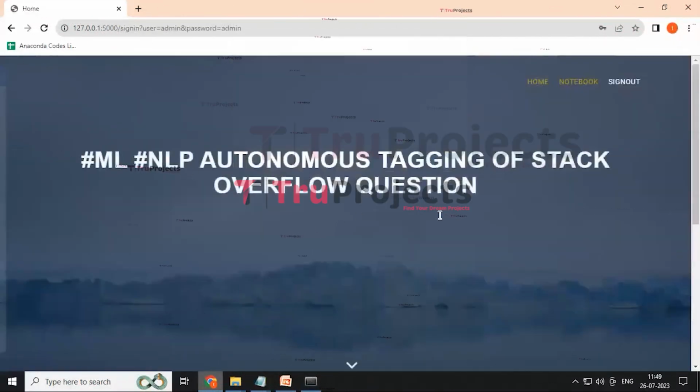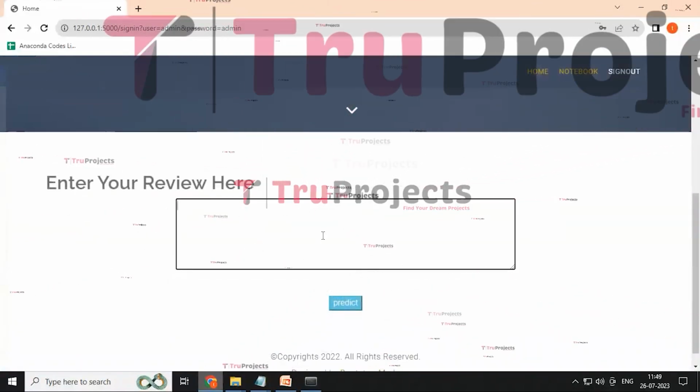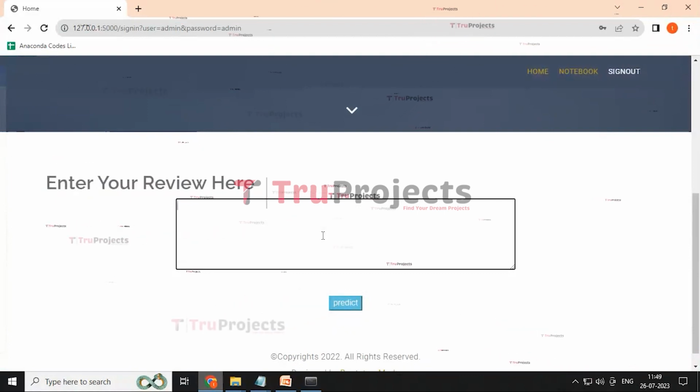Here we are redirected to the index page containing a dialog box where we need to enter the question to predict the tag.